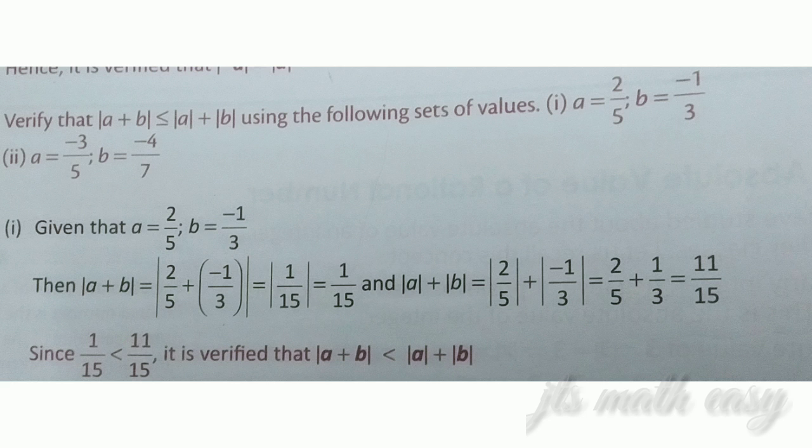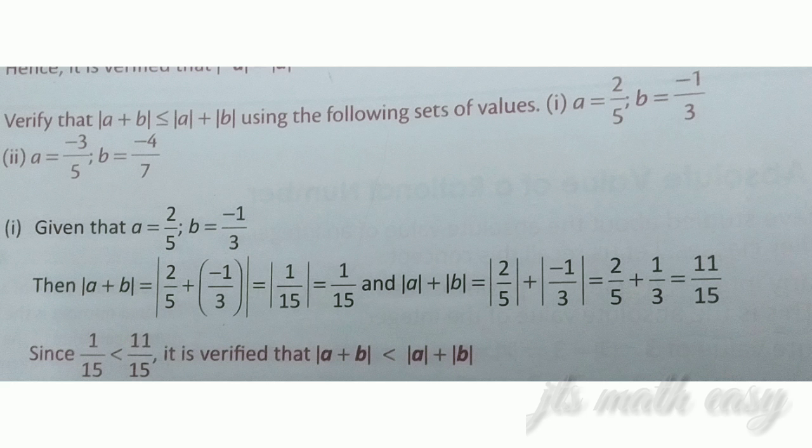So first, the modulus of 2 by 5 is 2 by 5, and the absolute value, the modulus of minus 1 by 3 also, it is 1 by 3. So both are positive. Do cross multiply and denominator multiply. 3 2s are 6 plus 1 into 5 5, divided by 5 3s are 15. So the numerator is 6 plus 5, which is 11 divided by 15.